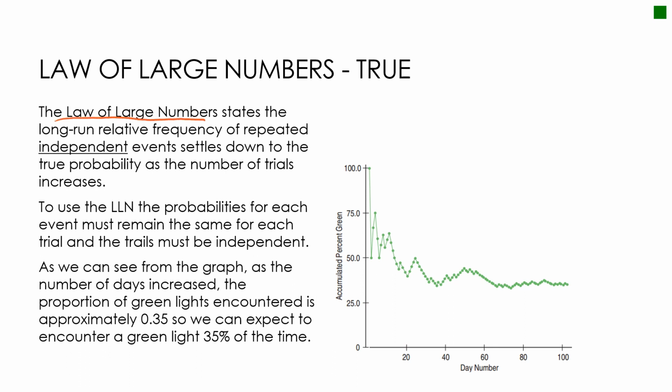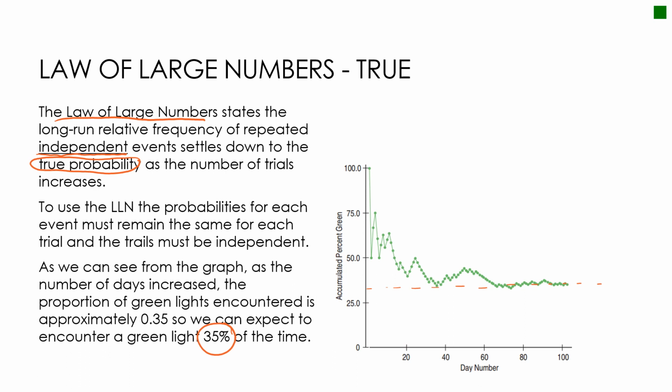The law of large numbers states that the long run relative frequency of a repeated independent event, again independent because what I got on the first day, green, red, yellow, etc., doesn't affect what I would get the next time I stop at the light, eventually is going to settle down to the true probability or theoretical probability. And it looks like I went with 35 instead of 30, but we get the idea.